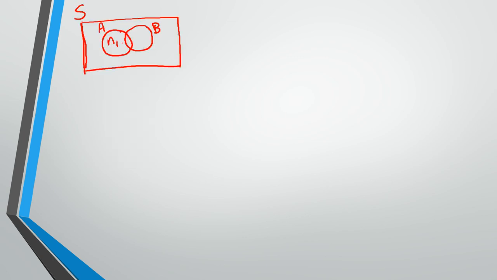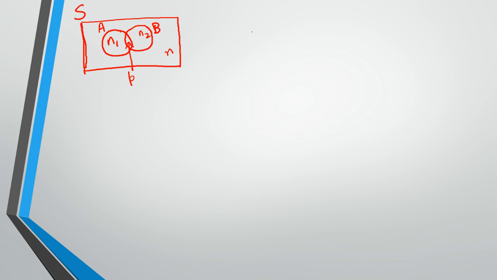Let's take one scenario here. Let's say this is a universal set which we have, that is the sample space S. Here this is one event, so the outcomes of event A will fall under this Venn diagram, and this way here is another event B. The number of outcomes under A is n1, and for B it's n2, and whatever is the intersection, let's say it's p, and the total number of outcomes is n for the sample space.